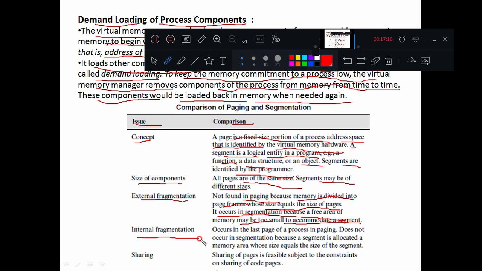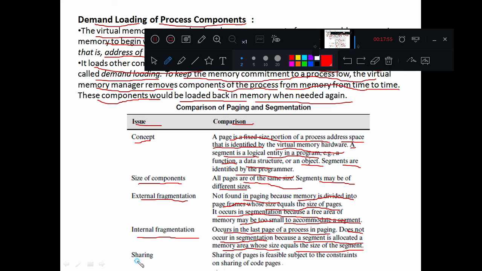Internal fragmentation occurs in the last page of a process in paging, because whenever the last page is allocated to a particular process, a small amount of memory can be left free. It does not occur in segmentation because a segment is allocated a memory area whose size equals the size of the segment.